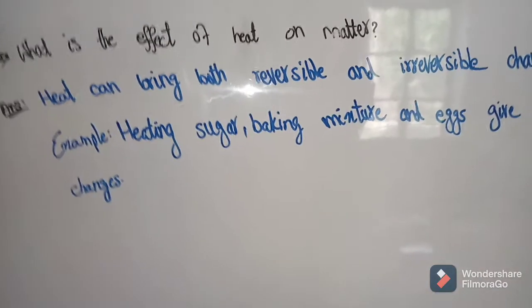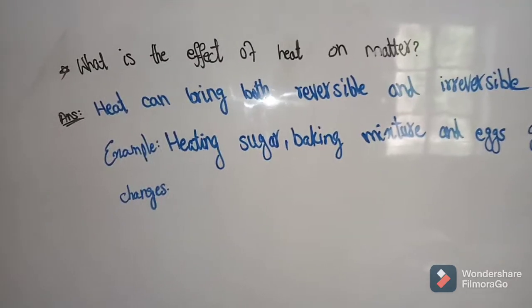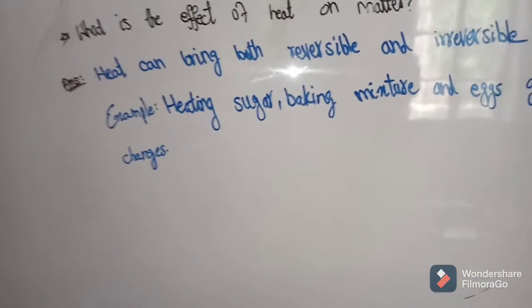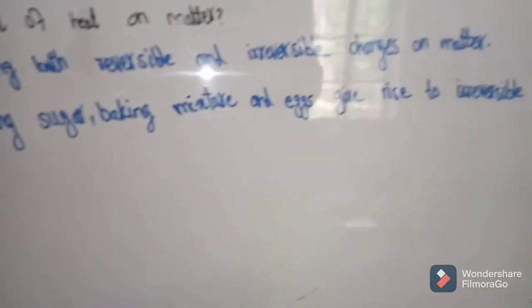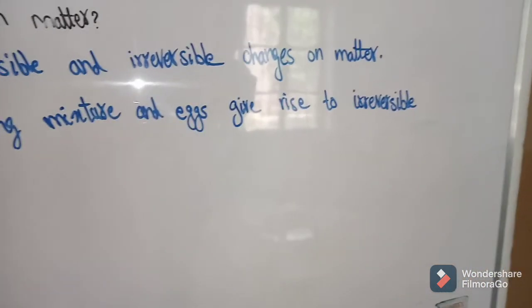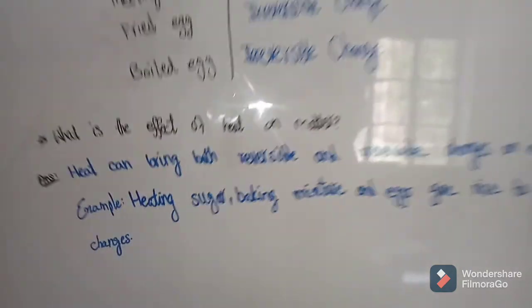Next question is: what is the effect of heat on matter? Heat can bring both reversible and irreversible changes on matter. Example: heating sugar and baking a mixture of eggs give rise to irreversible changes. So these are the questions.